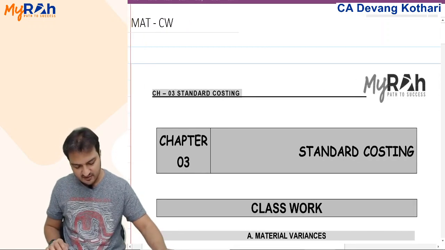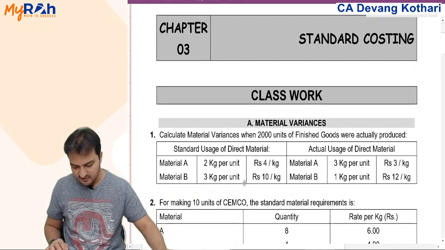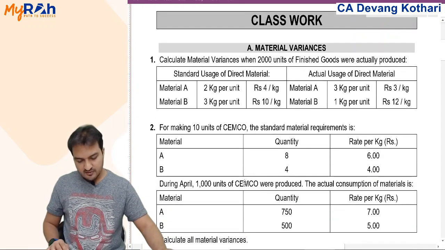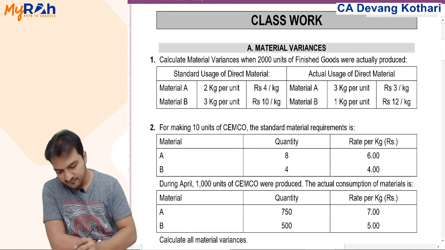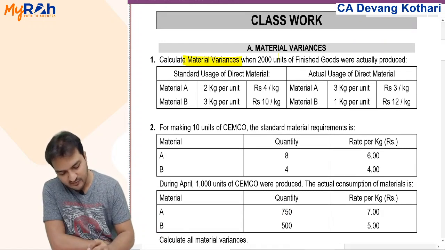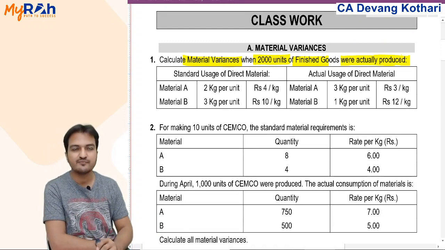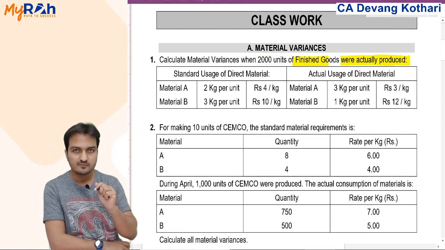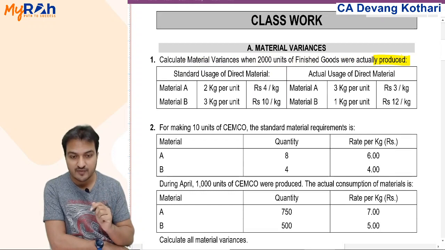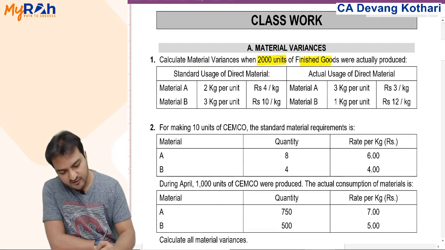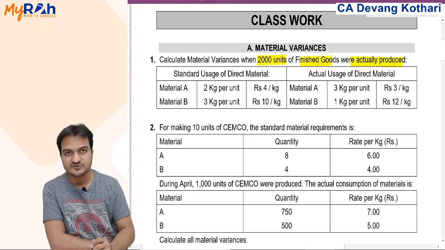In question 1, we'll see the data and then we'll put that data in my data table format. Simple data given. Question 1, they say calculate material variances when 2000 units of finished goods were actually produced. 2000 units are units of finished goods actually produced.